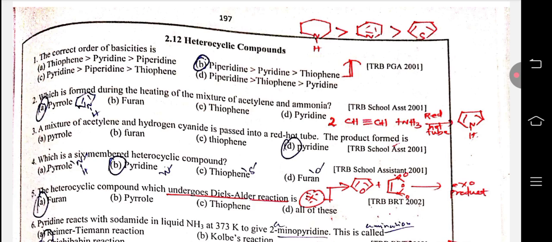இந்த வீடியோவில் நம்ம ஹெட்ரோசைக்ளிக் காம்பவுண்ட்ஸ் ப்ரீவியஸ் இயர் கொஷின்ஸ் பார்க்கலாம். ஃபஸ்ட்டு கொஷின்: த கரெக்ட் ஆர்டர் ஆஃப் பேசிசிட்டி piperidine, pyridine and thiophene. Piperidine is the most basic, thiophene is the least basic, which is formed during the heating of the mixture of acetylene and ammonia.